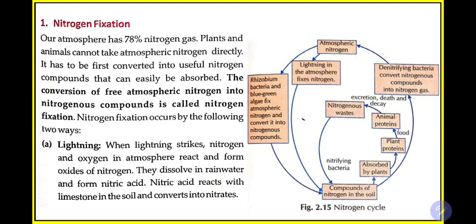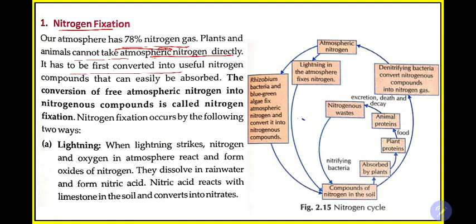So first is nitrogen fixation. Our atmosphere has 78% nitrogen gas, along with carbon dioxide and oxygen. Plants and animals cannot take the atmospheric nitrogen directly.